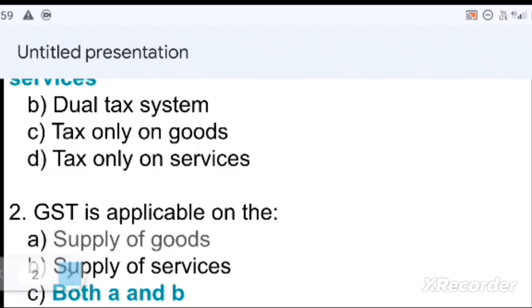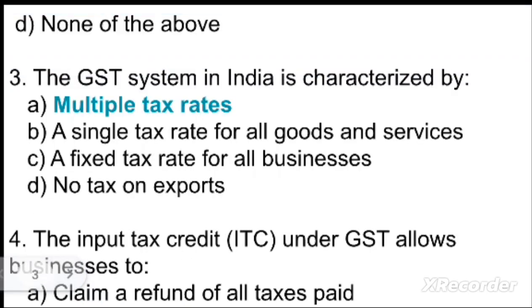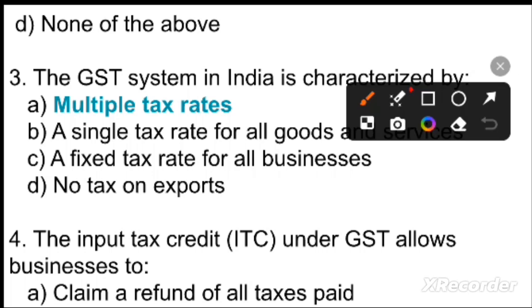Next question is, the GST system in India is characterized by: Option A, multiple tax rates. Option B, a single tax rate for all goods and services. Option C, a fixed tax rate for all businesses. Option D, no tax, no exports. So your right option is option A, multiple tax rates. Option A is the right answer.